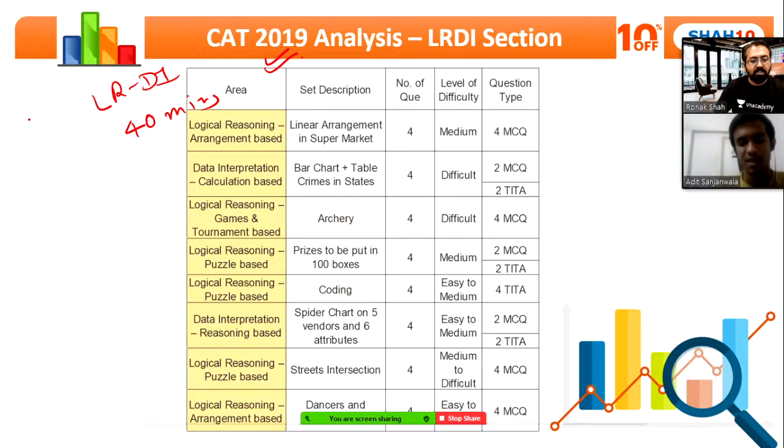They reduced the sets a bit, made it 4 or 5 sets, so that they increase the number of questions in each set. So if students comprehend one set well, you can answer the questions quickly, right? You don't need to spend so much time in analyzing every set because you don't have that much time, right? So that was the apprehension.